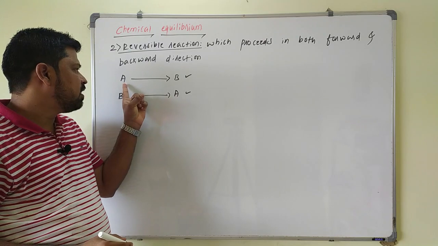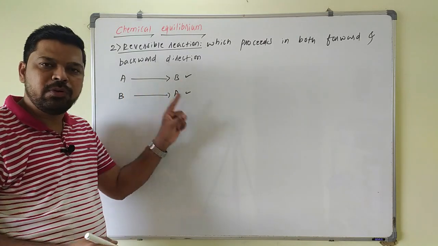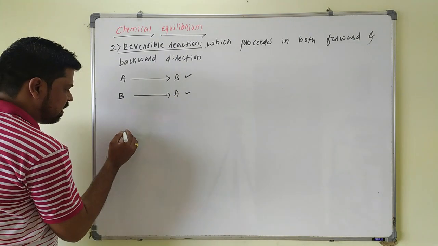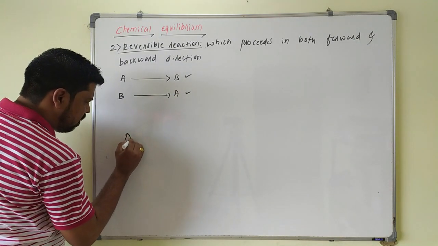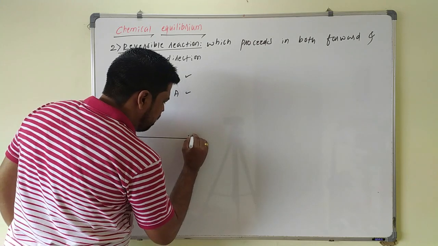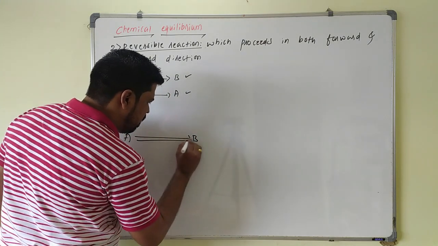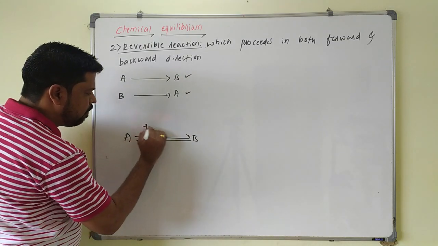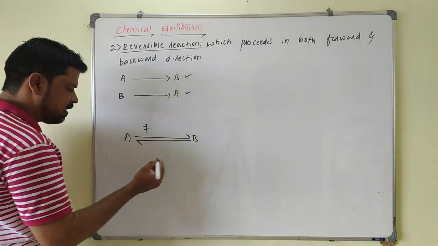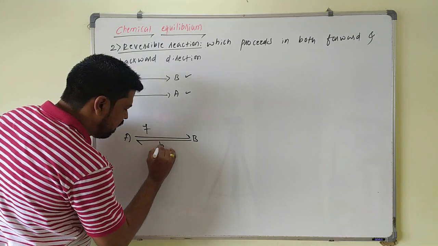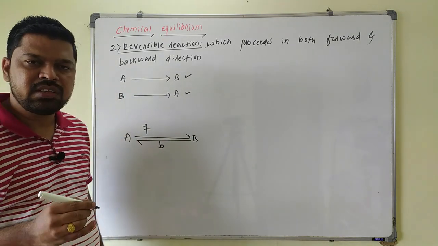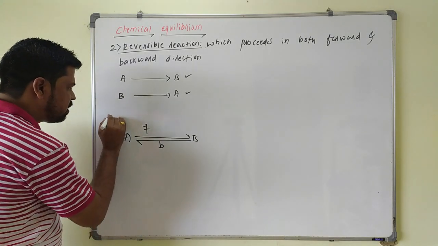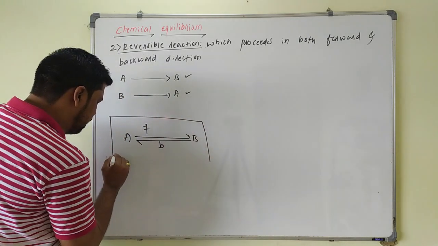So the reaction which proceeds in both directions, A to B and B to A, such type of reactions are called reversible reactions. This reaction is represented with a reversible sign. A gives B. Similarly, B will also react to give back A. A to B is the forward reaction, and B to A is the backward reaction.